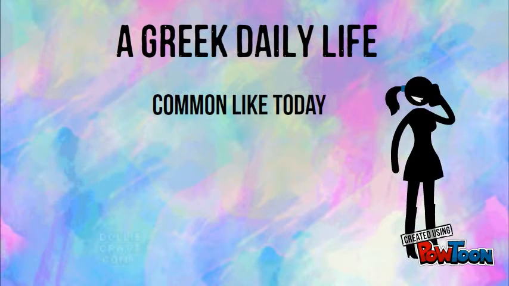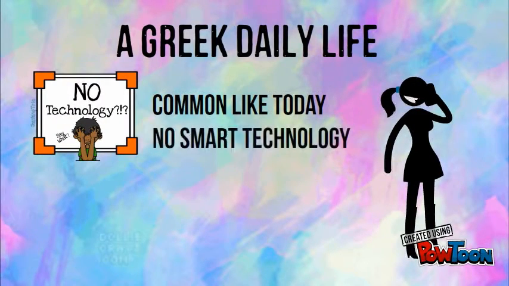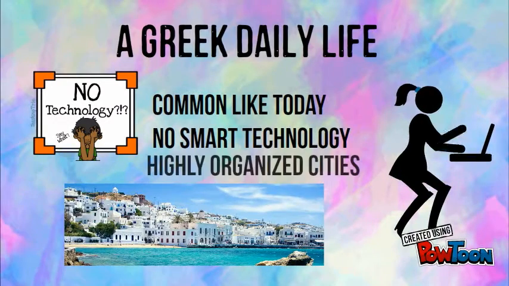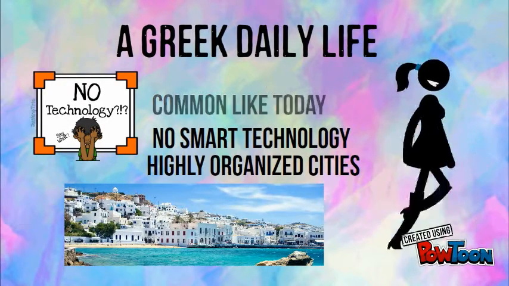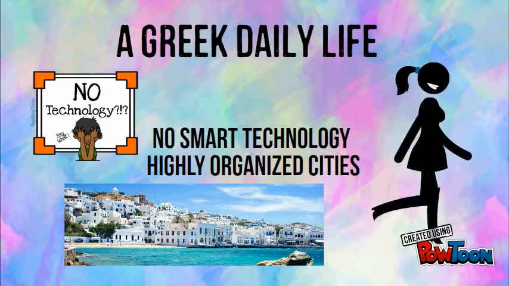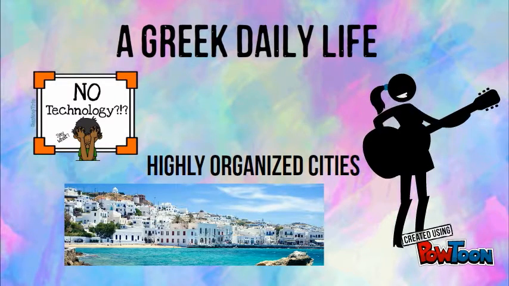The Greek daily life. The daily life of an ancient Greek was very similar to our lives today. Of course, they didn't have smart technology, but they did live in highly organized cities and well-designed places.